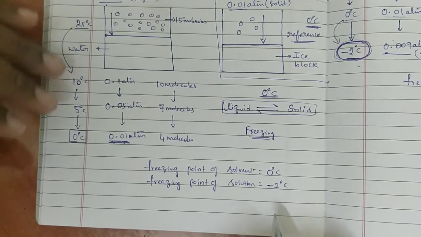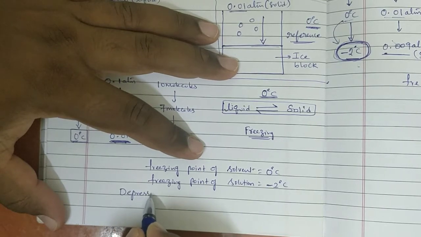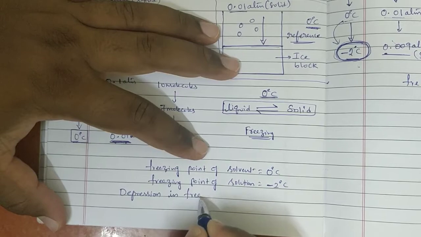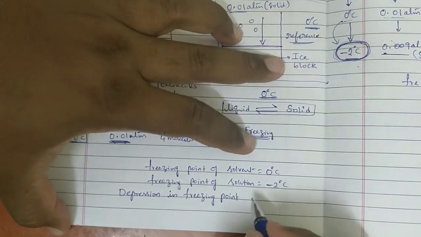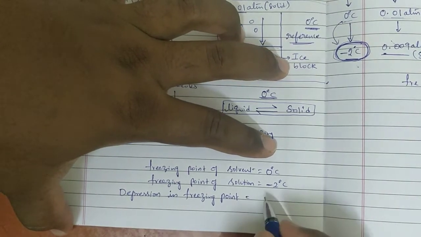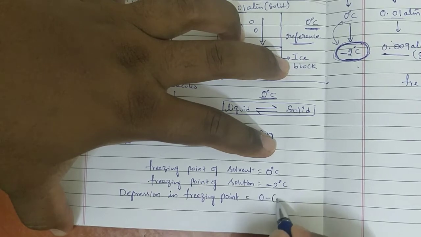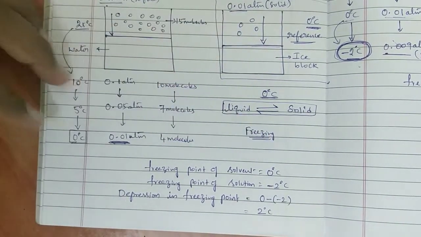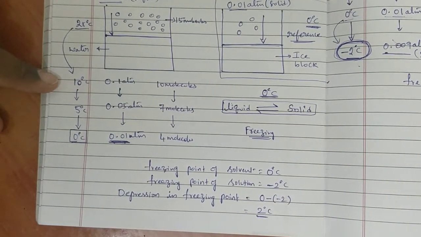This is called depression in freezing point. Now what is the depression in freezing point? How much is the freezing point decreased? Depression in freezing point is equal to higher value minus lower value. 0 minus of -2 is equal to 2 degrees. It is decreased by 2 degrees.